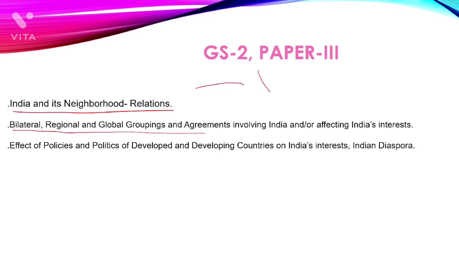For example, we must be hearing this Quad. We know this: Japan, Australia and India and America are there. So these groups are formed on the basis of the Pacific Ocean, now known as Indo-Pacific. So we are seeing that geography is playing a role in global groupings.